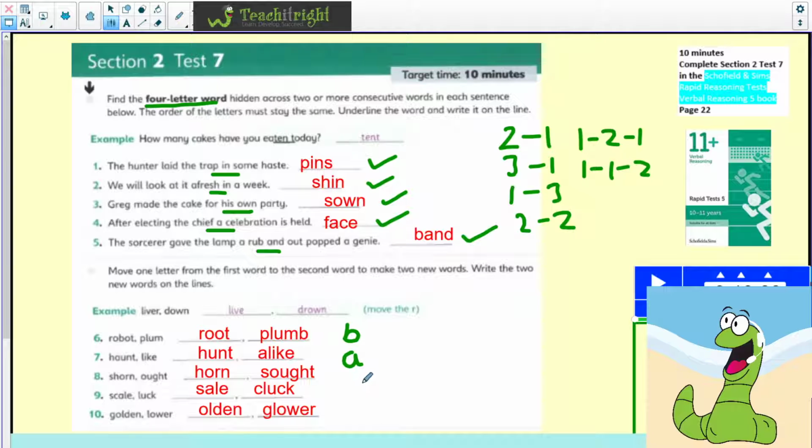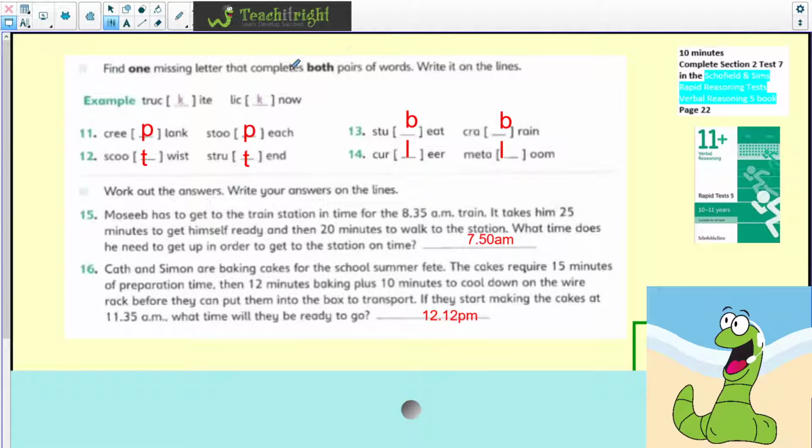So the letter can be moved from anywhere. Then we're going to move the S. Then we're going to move the C. And then we're going to move the G. So just check that they do make 2 new words. That's the really important thing there. And they're the letters that did actually move. So we had B, A, S, C, and A, G. Let's move on to the next questions.